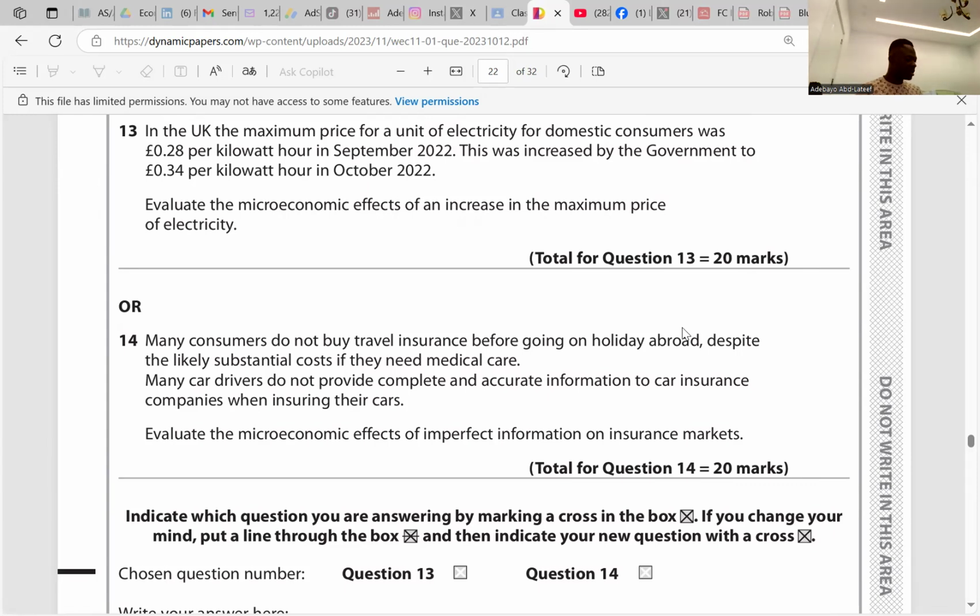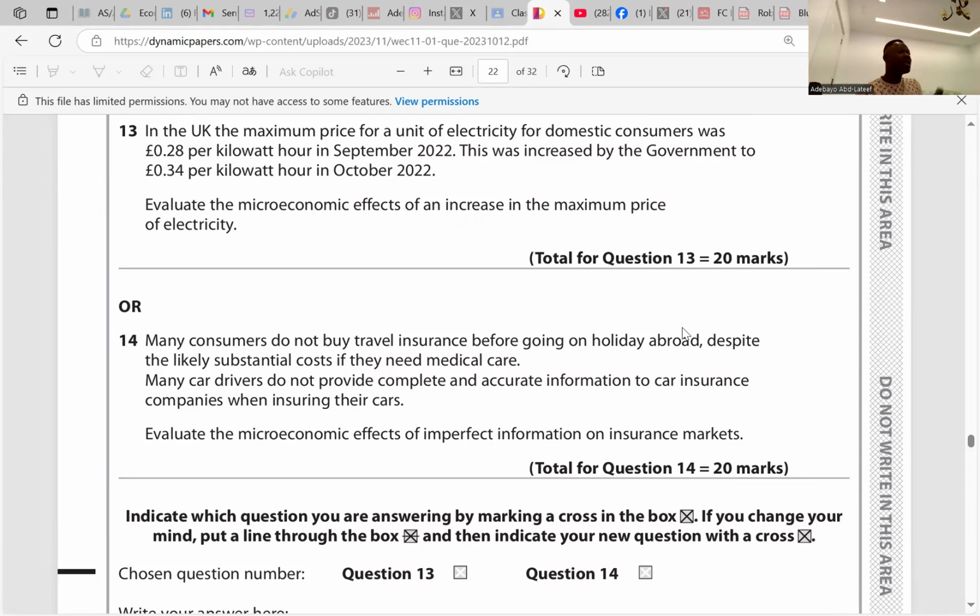For government, there could be government failure. Is that what you want to say? But before we go there, increasing maximum price is going to affect consumers, and it's going to affect producers too, because it increases revenue for producers. Though it's not what they are really expecting, it will still increase revenue for them.